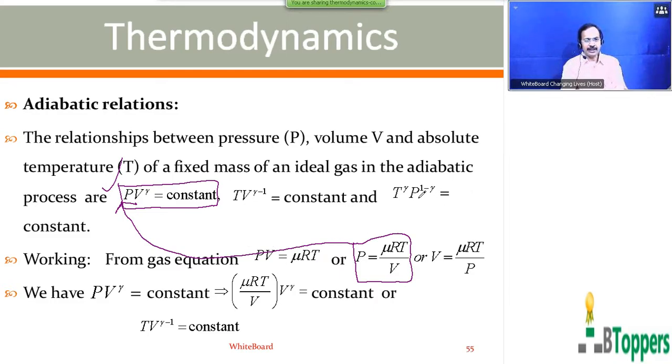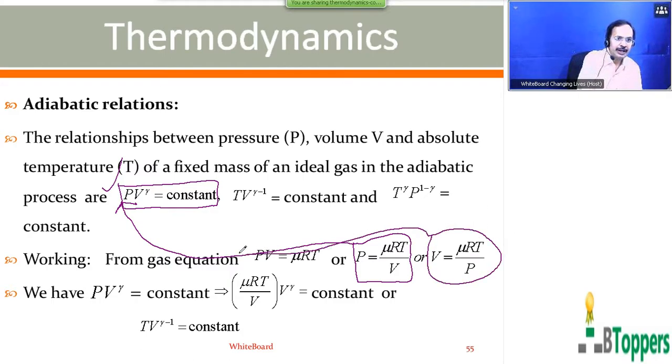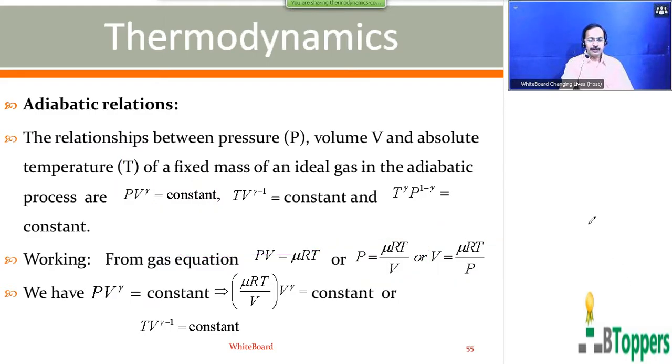The same way you can arrive at the third relationship starting from the first equation by substituting V equal to νRT by P in the first relation. Next I am showing the calculation of how we can arrive at the third relationship starting from the first relationship. Those who are copying the notes, please take a pause and finish writing the notes up to here. I am going to show the continuation to this.